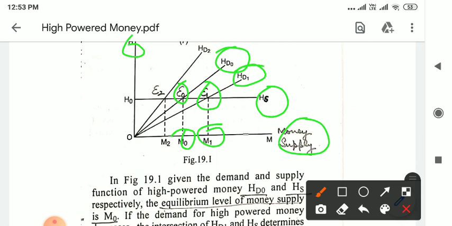So we can see that when the demand for high powered money falls, money supply has risen to OM1. On the other hand, if the demand for high powered money rises to HD2, then the new equilibrium point will be E2, and now the money supply will fall to OM2. So this shows that when the demand for high powered money rises, the money supply falls to OM2. This diagram shows how changes in the demand for high powered money influence the money supply in the economy.